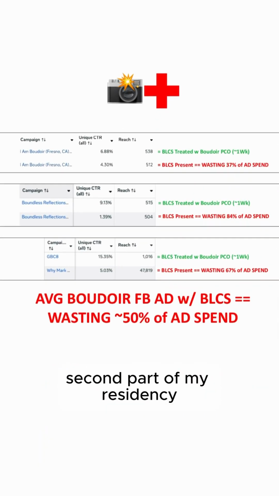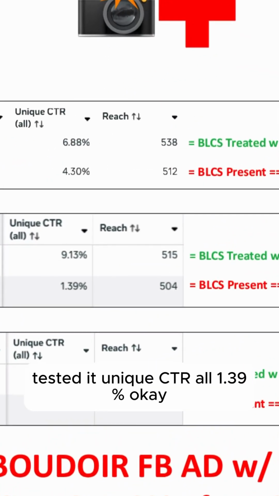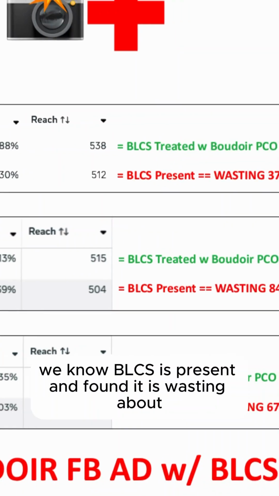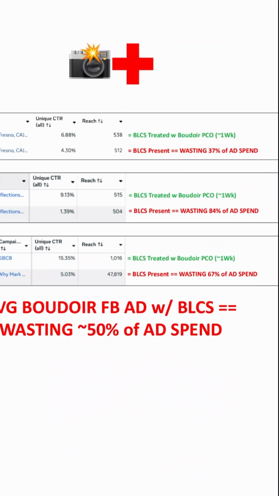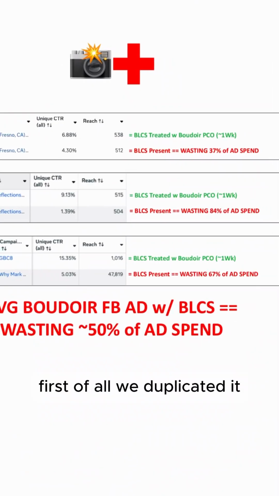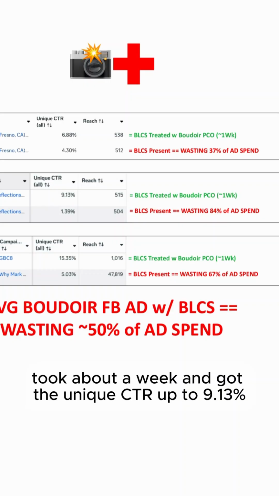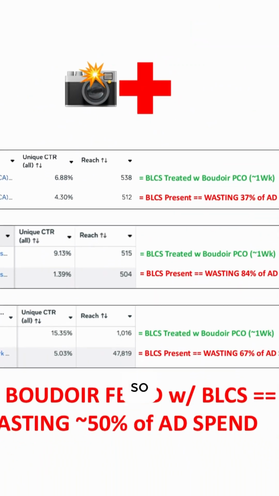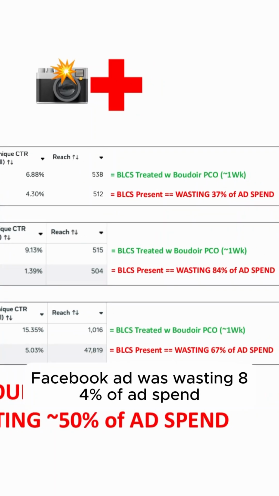Second part of my residency, found another Boudoir Facebook ad out there, brought it back to the hospital, tested it, unique CTR 1.39%. Okay, that's under 6%. We know BLCS is present, and we duplicated it, treated the duplicated ad with Boudoir Pico, took about a week, and got the unique CTR up to 9.13%. So we found out the original Boudoir Facebook ad was wasting 84% of ad spend.